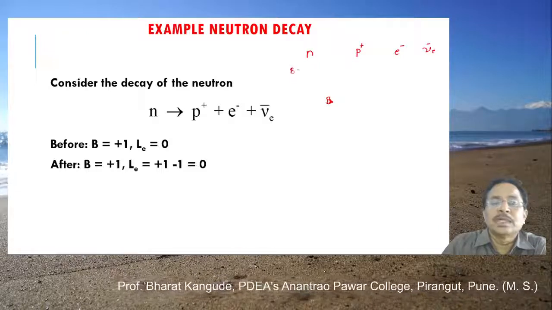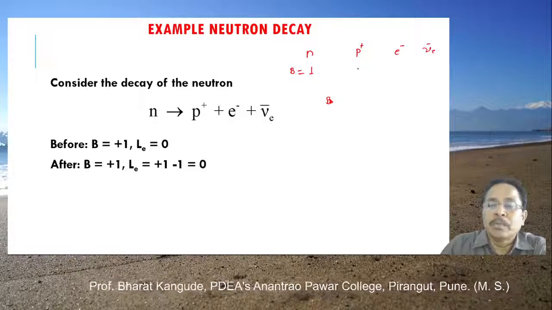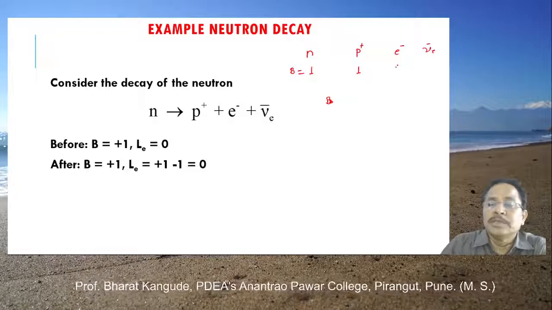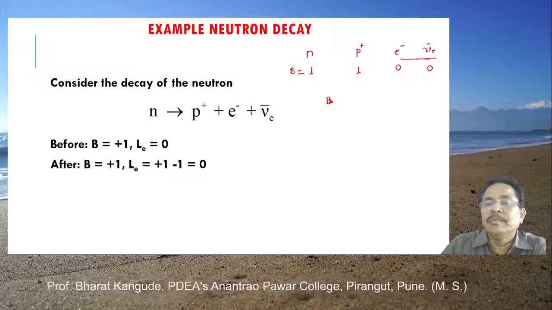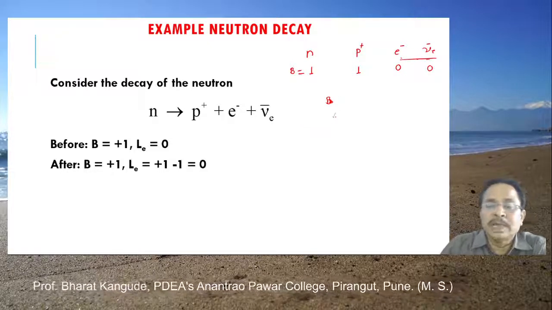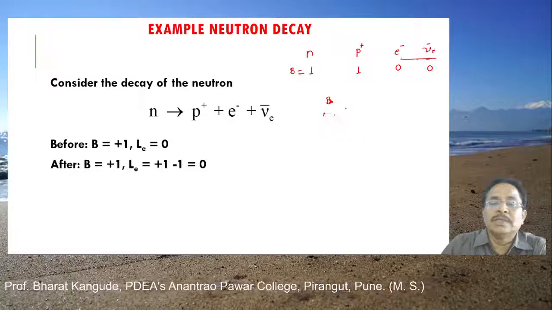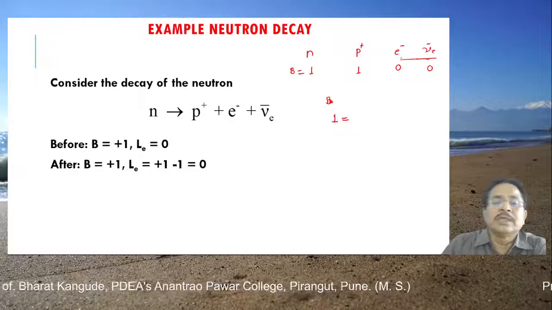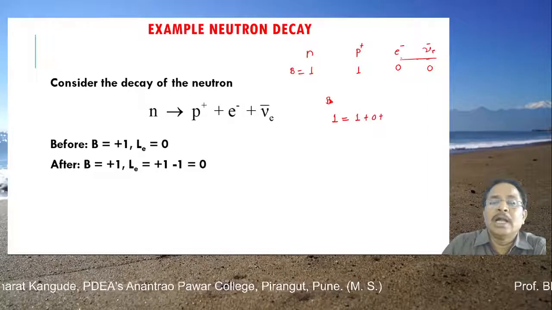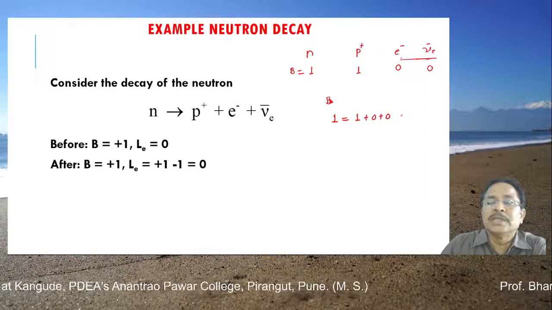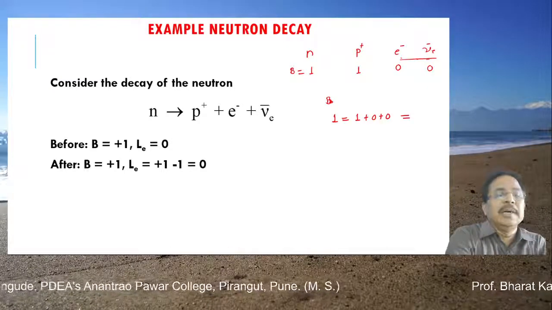If I go for this simple calculation, that shows me baryon number for neutron is +1, baryon number for proton is also +1, baryon number for electron is 0, and baryon number for the anti-neutrino is also 0, because both of these are not members of the baryon family. Therefore, baryon number conservation: before interaction we have 1 on the left hand side. After the interaction, this is also 1 + 0 + 0. So 1 is equal to 1 is valid. Therefore baryon number conservation is satisfied by this reaction.